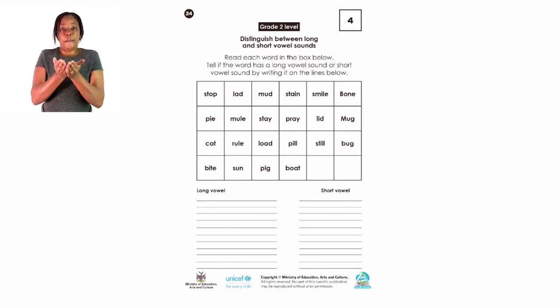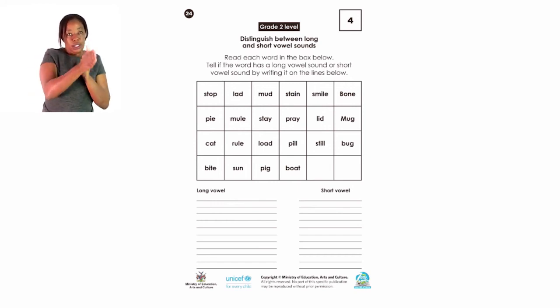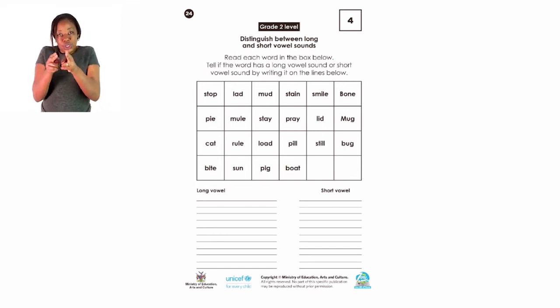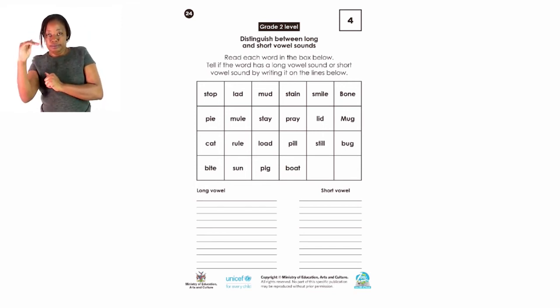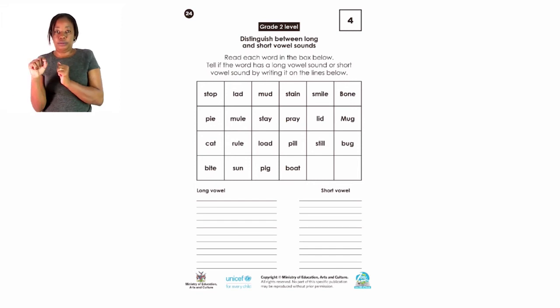Which words have a long sound? Those ones you write on the left, and the ones which are short, write them on the right side of the paper.